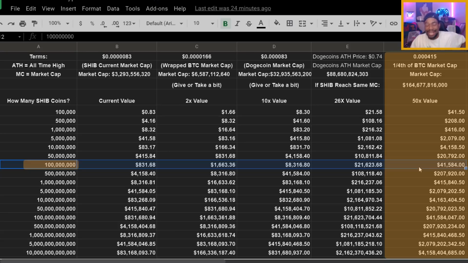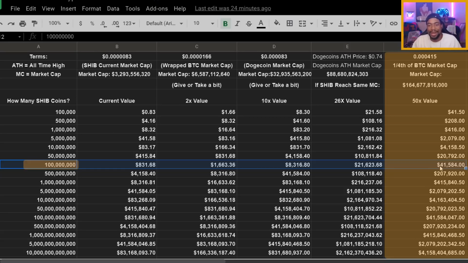That's a lot. Would I say it's impossible? Nothing is impossible. A lot of things for Bitcoin were impossible. A lot of things for Dogecoin were impossible. A lot of things they said about SHIB were impossible. But you know what? All three of those coins already prevailed and beat those odds.